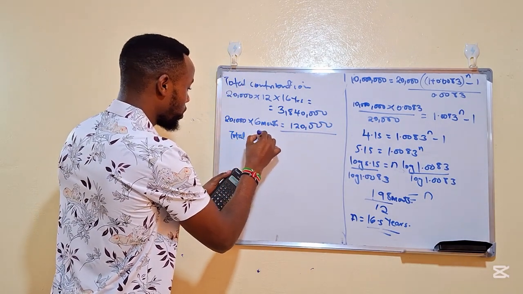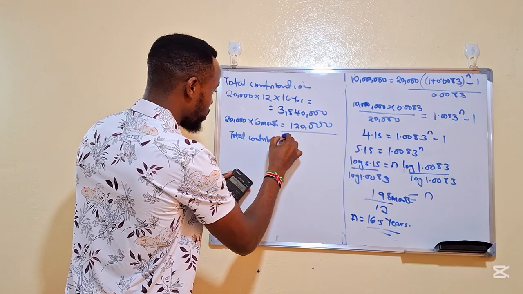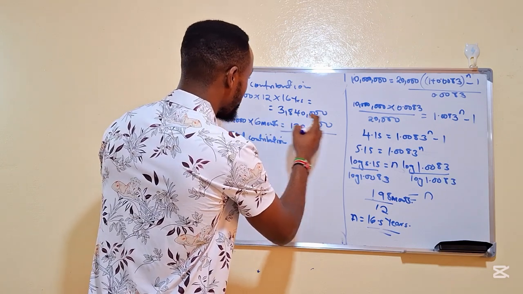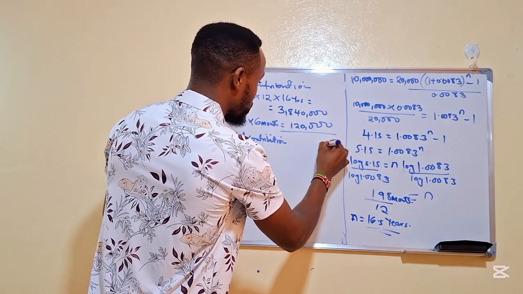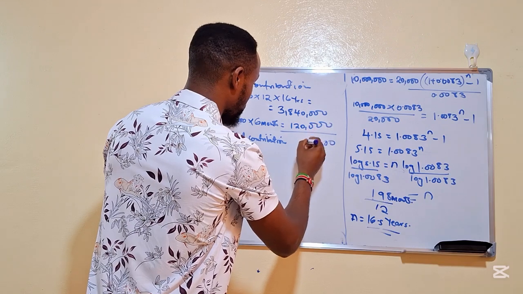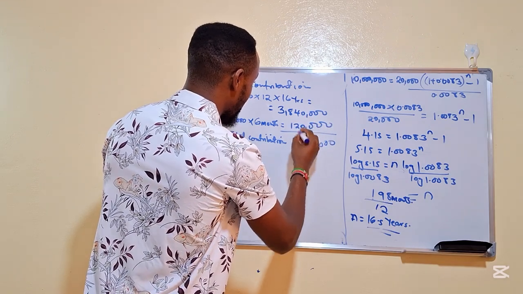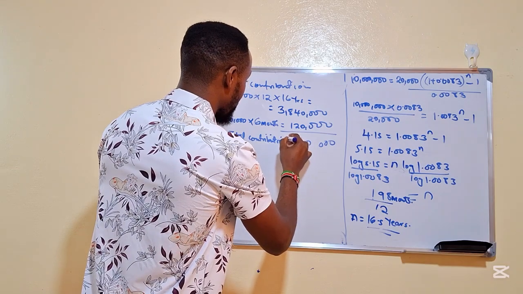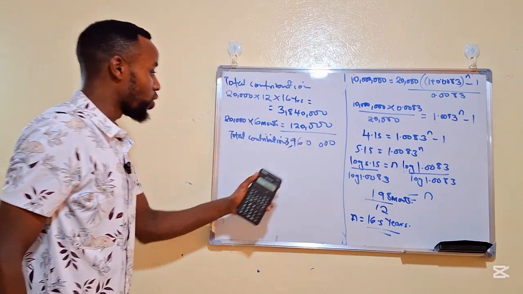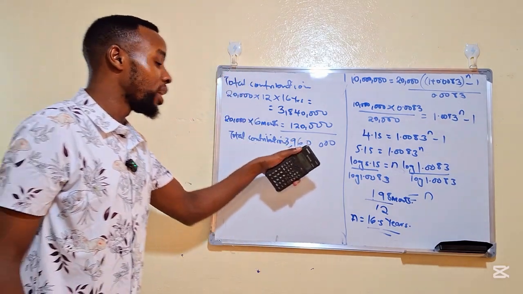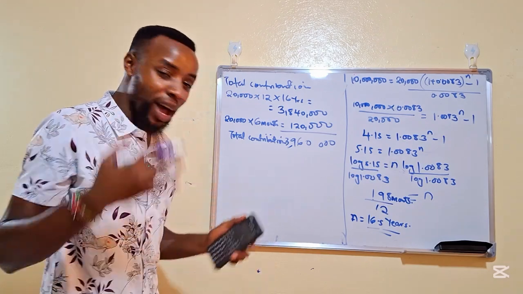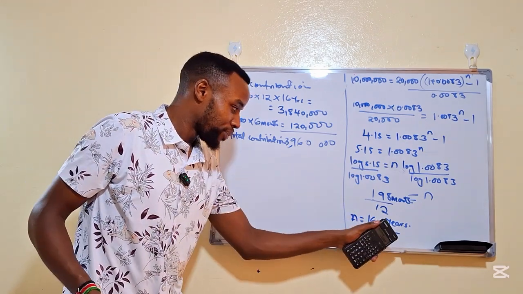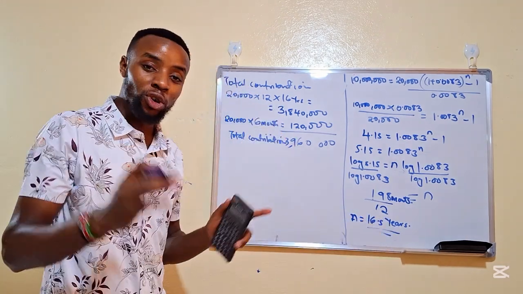Total contribution here is how many? I don't have to use a calculator on this. All right, so total contribution is equal to 3,960,000.